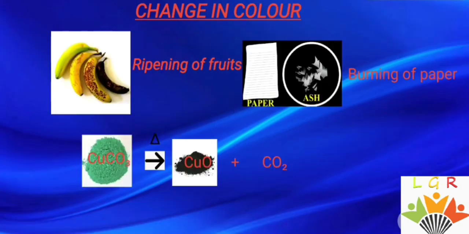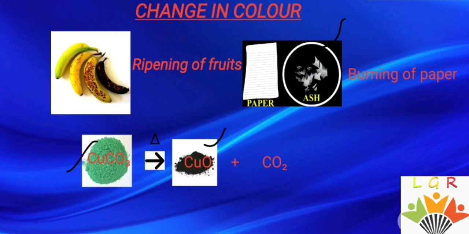Now the chemical reaction takes place with a change in color. When you see the ripening of fruit, there is a change in color. In the ripening of a banana, you can see the green color turns gradually to black. When paper burns, you get ash, and the color of the ash is black, so white turns to black. Another example is copper carbonate turning into copper oxide. The color of copper carbonate is greenish, and it turns into copper oxide, which is black in color.